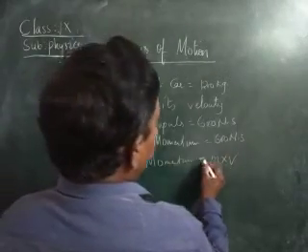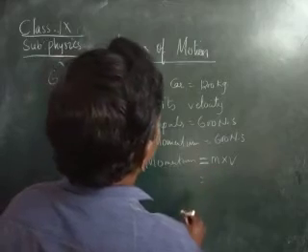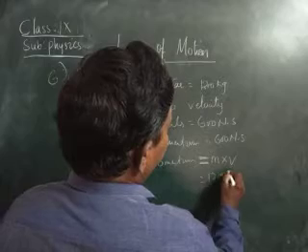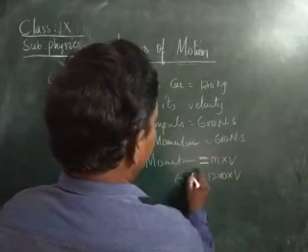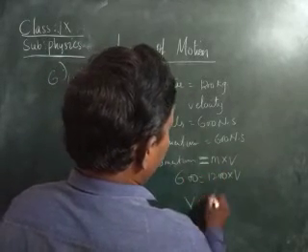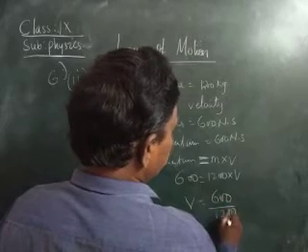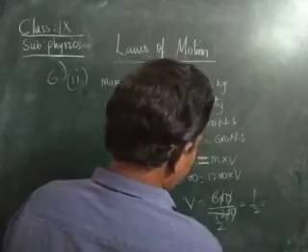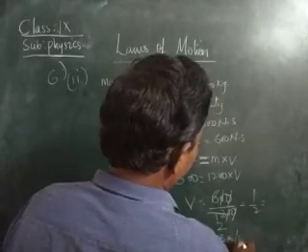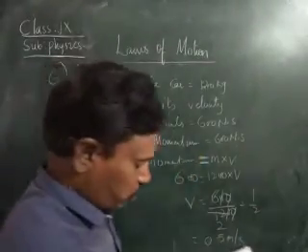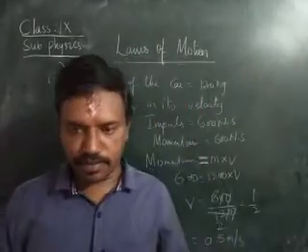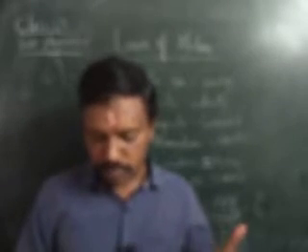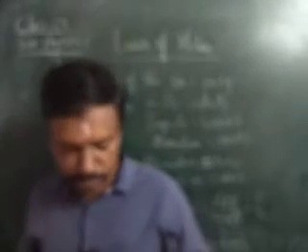What is the mass, children? Here the mass is given as 1200 kg into velocity. Here momentum is given as 600. So V is equal to 600 by 1200, children. Therefore, 600 by 1200 is 1 by 2, which is 0.5 meter per second. What is the answer? 0.5 meter per second. Here the change in the velocity is 0.5 meter per second, children.